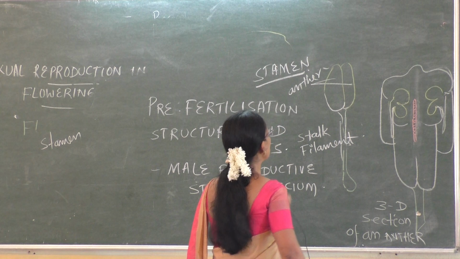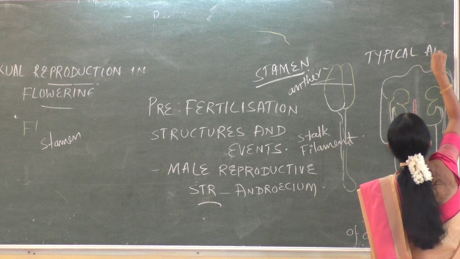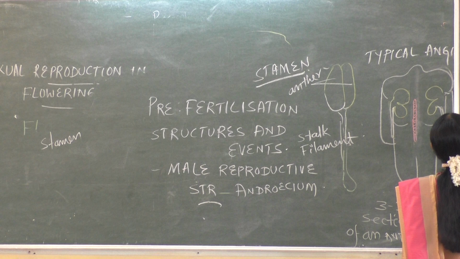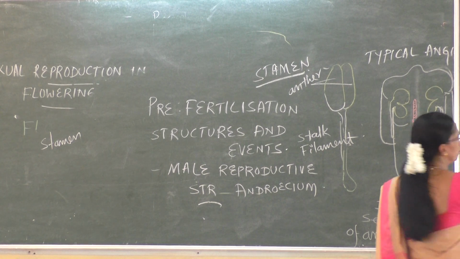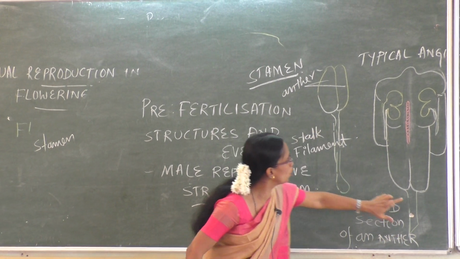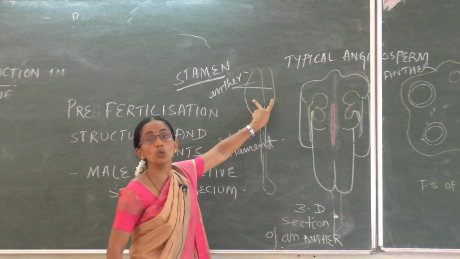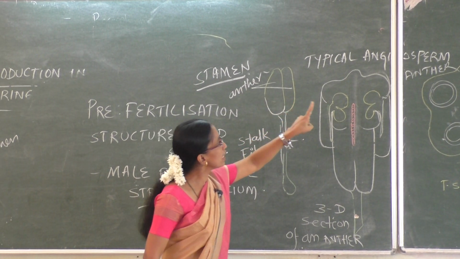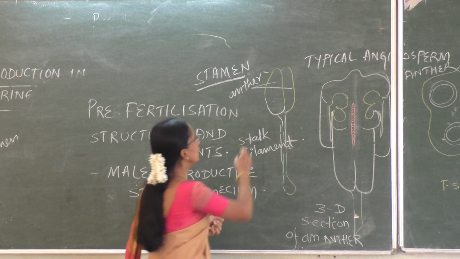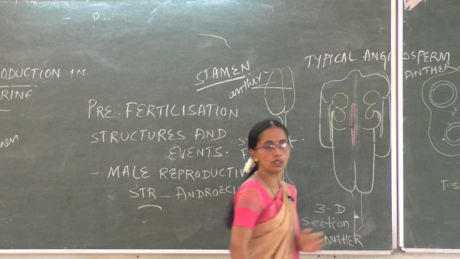Now coming to a typical angiosperm anther. See, this is the filament portion and these are the anther lobes. Totally there are two lobes. So a typical angiosperm anther is bilobed, with two lobes. This is one lobe, this is another lobe.